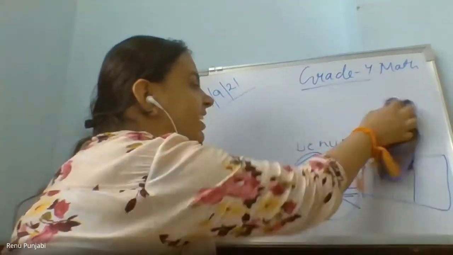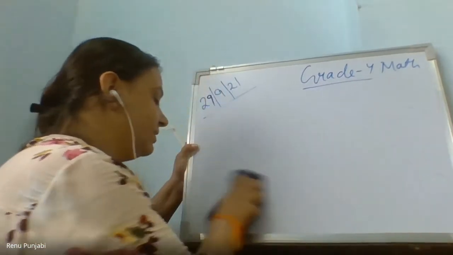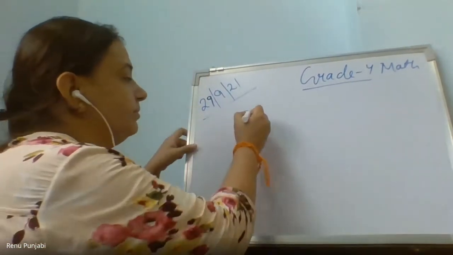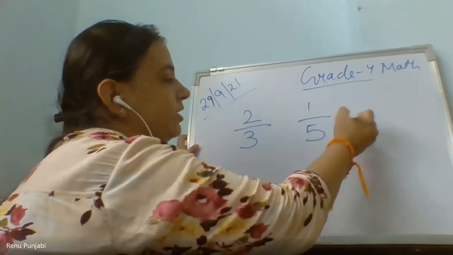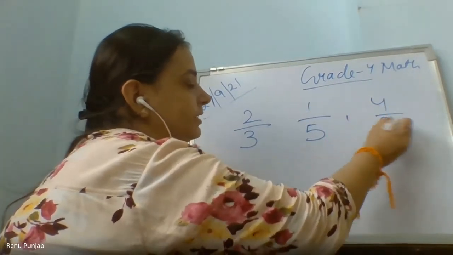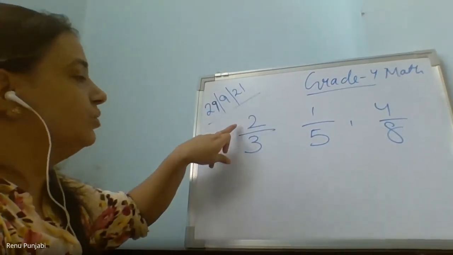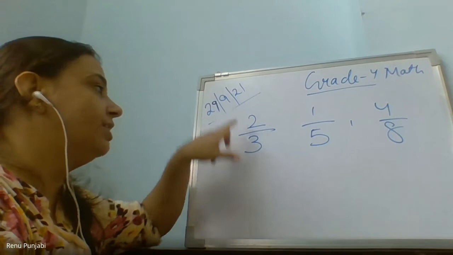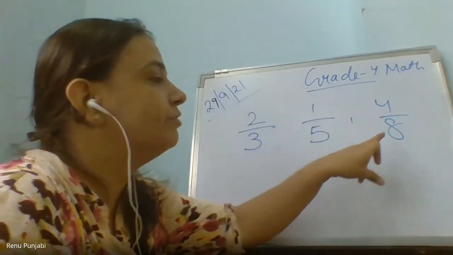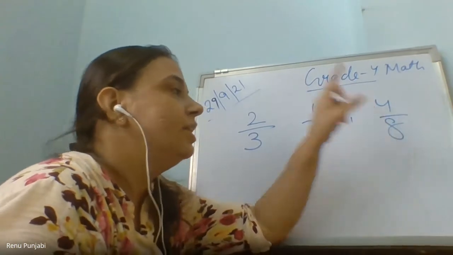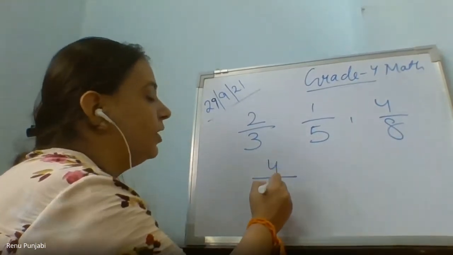Now children, when you see different types of fractions, for example, if you see somewhere in the book 2 upon 3, 1 upon 5, 4 upon 8, these different fractions mean out of total 3 parts you ate 2, out of total 5 parts you ate 1, out of total 8 parts you ate 4. And suppose sometimes you will get 4 upon 3.